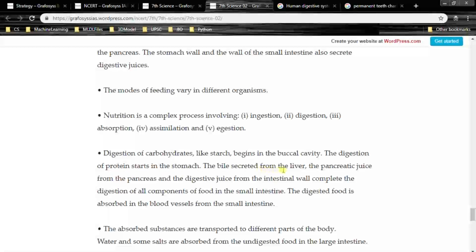The bile secreted from the liver, the pancreatic juice from the pancreas, and the digestive juice from the intestinal wall complete the digestion of all components of food in the small intestine. The digested food is absorbed in the blood vessels from the small intestine. Right? The absorbed substances are transported to different parts of the body.